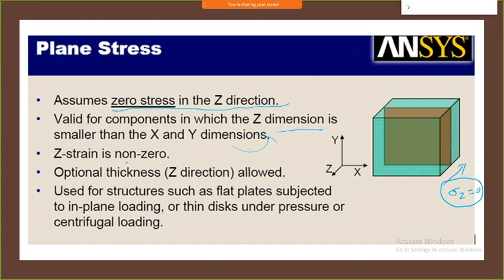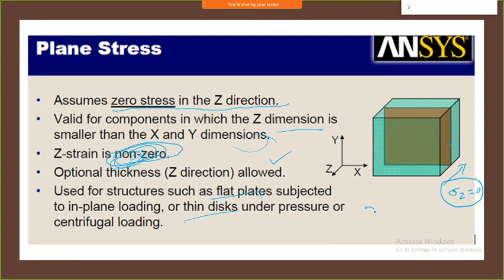And z strain is not 0. Some value will come in the z direction all the time. And some small thickness is allowed for it, and it is used for structures like plates, flat plates, or thin discs, under which this plane stress condition most of the time exists.